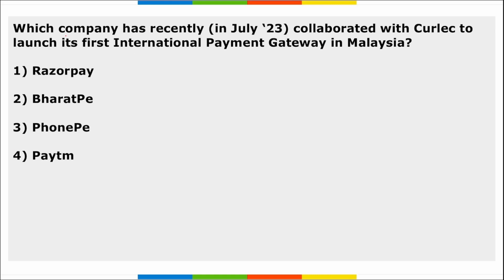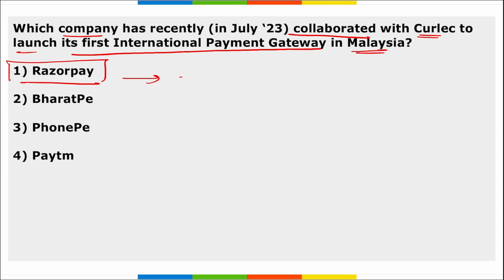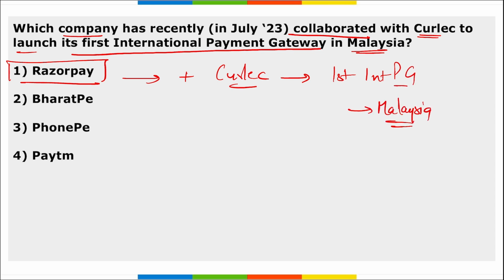Next, which company has recently collaborated with Garlic to launch their first international payment gateway in Malaysia? It is Razer Pay. Remember, it is Razer Pay. They recently collaborated with Garlic to launch the first international payment gateway, that is in Malaysia, right? And it was in partnership with Garlic.